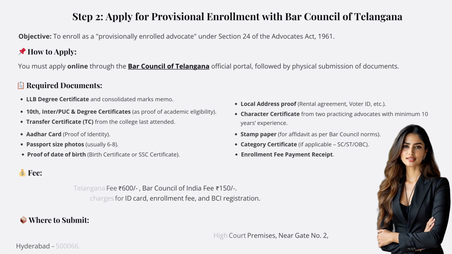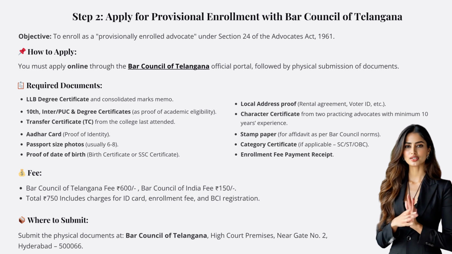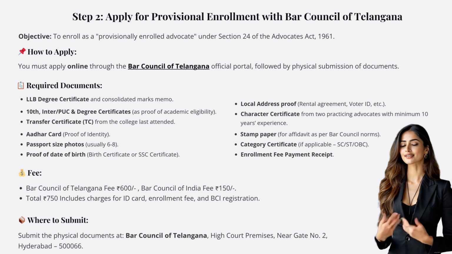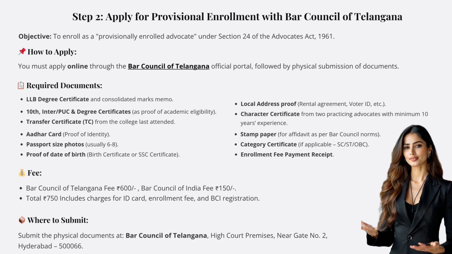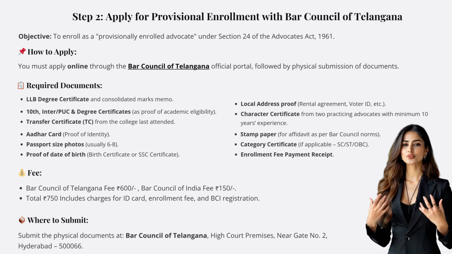Step 2. Apply for provisional enrollment with the Bar Council of Telangana. This step is your official entry into the legal profession under Section 24 of the Advocates Act, 1961. Begin by applying online through the Bar Council of Telangana's official portal, then submit your documents in person.